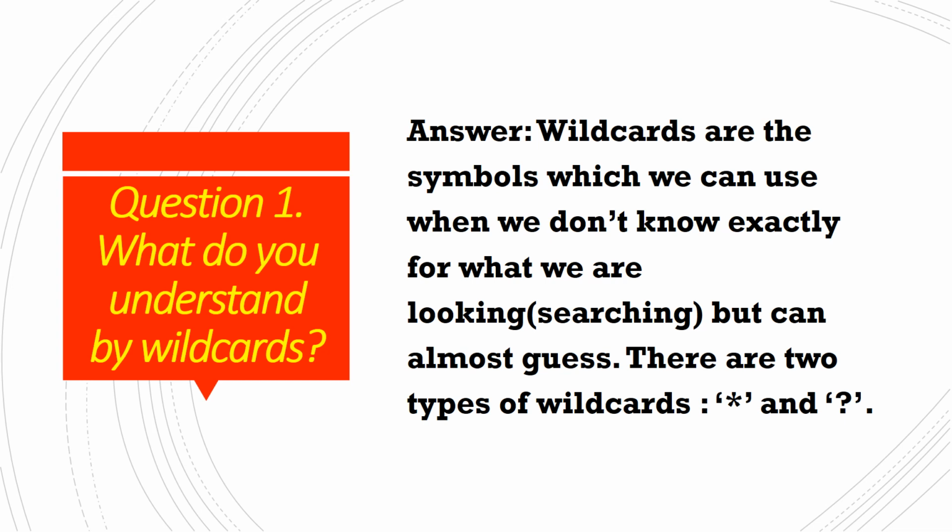These two wildcards we use to search our file, in the case when we have some idea, we can guess that file, but exactly we don't know about that file. So in that case we can search those files with the help of wild cards.